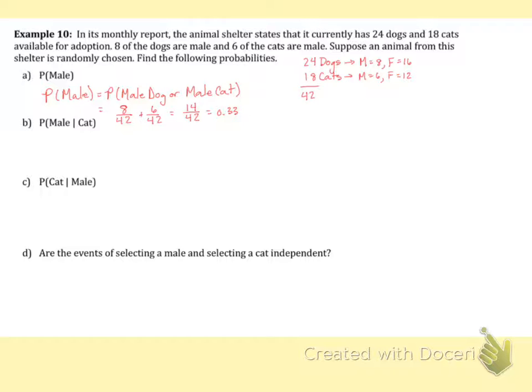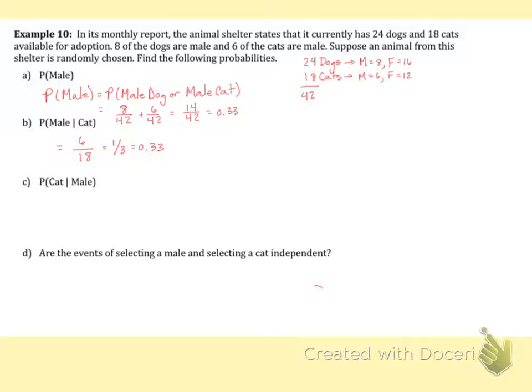So if we already know that we're choosing a cat, then our total is these 18 cats. Of those 18 cats, how many are male? Well, they told us 6. So again, this is 1/3 or 0.33.